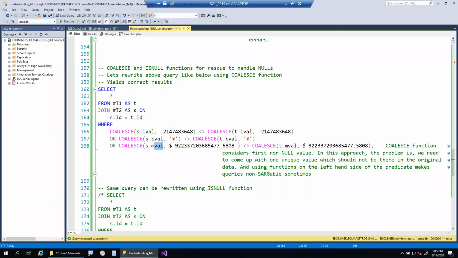There is one response from Pavan asking, are both clustered index scan and clustered index seek sargable? It's not about clustered index scan and clustered index seek sargability. When I say sargability, it's the ability of SQL Server to use an index, the ability of SQL Server to seek on an index. That is called search argument ability. I hope the answer is clear, Pavan.